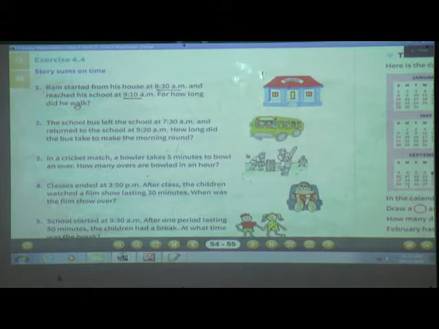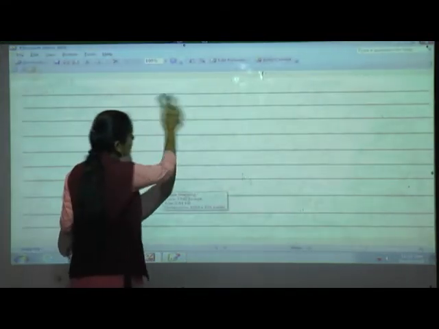When did he start from his house? At 8:30 AM. And when did he reach his school? At 9:10. Okay. So the question is, for how long did he walk? So we will solve this example. First we will write what is given to us. What is given to us?